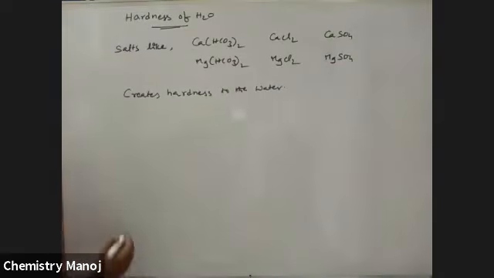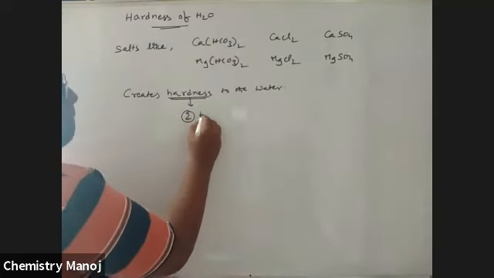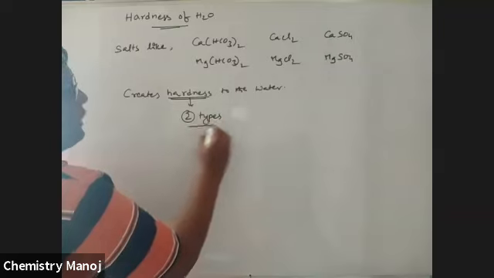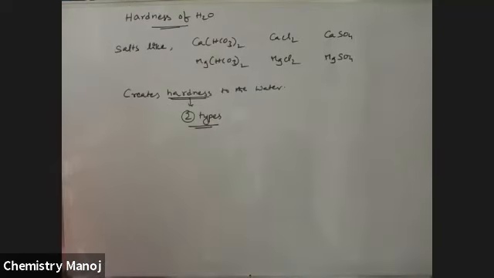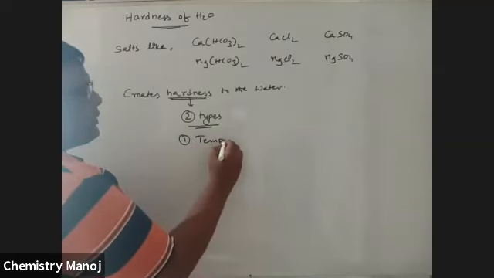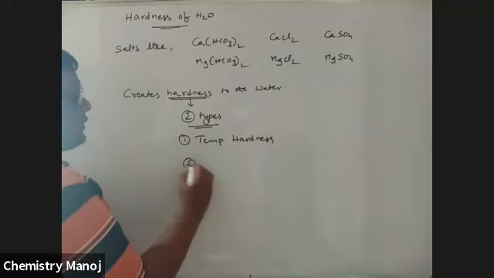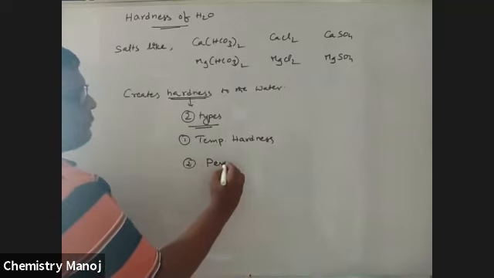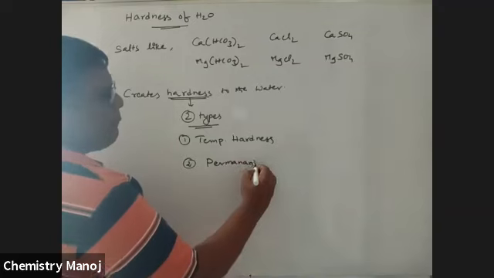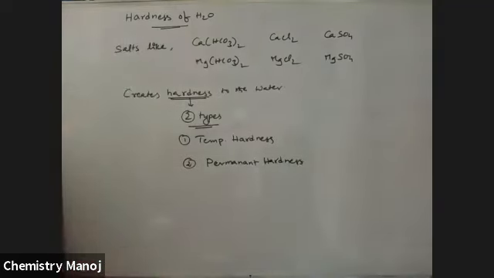This hardness is of two types. One is temporary hardness, and the second one is permanent hardness.